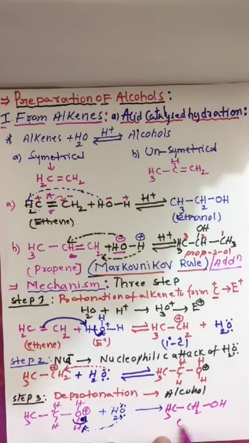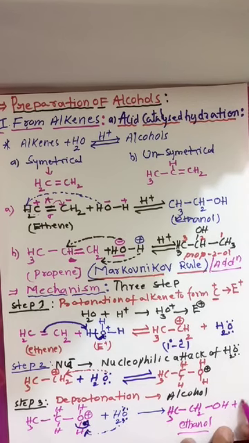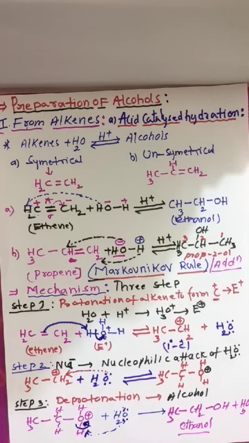This is ethanol. And here we gave H+ to this water. So finally H3O+. Initially we added the hydronium ion. Finally we removed the hydronium ion. But the alkene converted to ethanol. Alkene to alcohol.